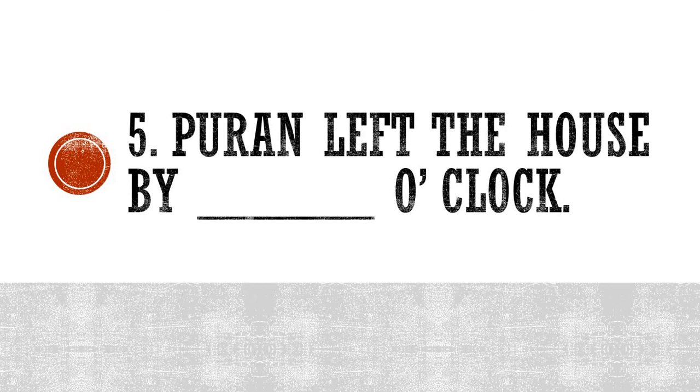If you remember, when the robbery happened, everything was inspected. Inspector Gajanan was inquiring and questioning each and everyone who was there in the house. So, at that time, it was clearly mentioned till what time was Puran present in the house. So, please write down the answer if you remember. Puran left the house by dash o'clock.